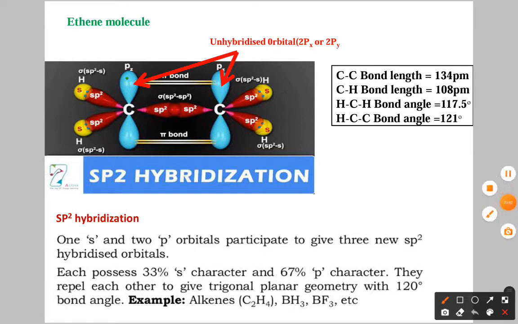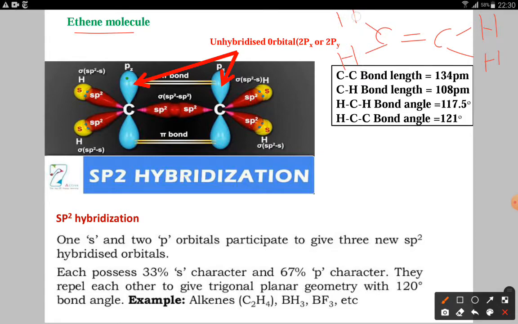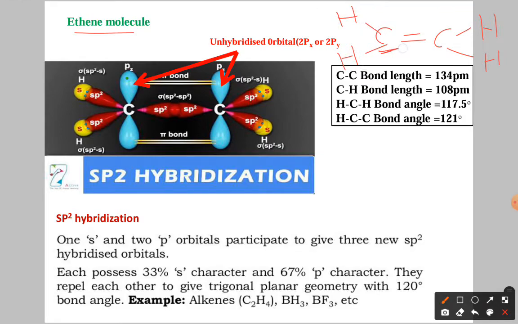Next we have ethene. Ethene is again a molecule with 2 carbon atoms, each undergoing sp2 hybridization. Let us see how. Valence shell electronic configuration is 2s2 2p2.